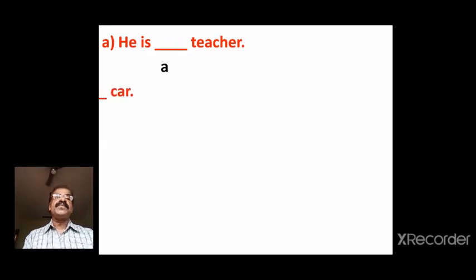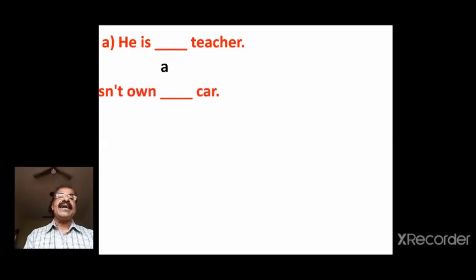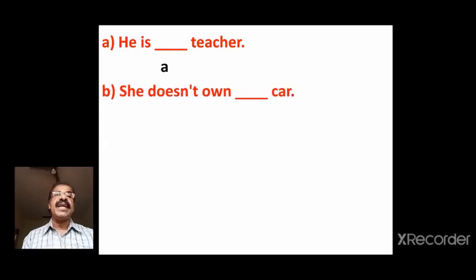Next word. She does not own dash car. Look at the word car. It begins with the sound ka. So a car. She doesn't own a car.